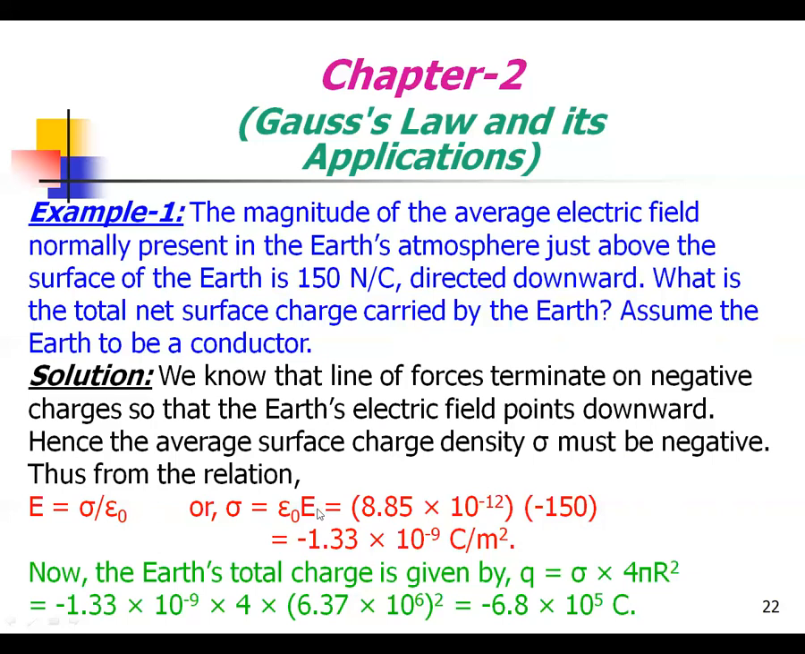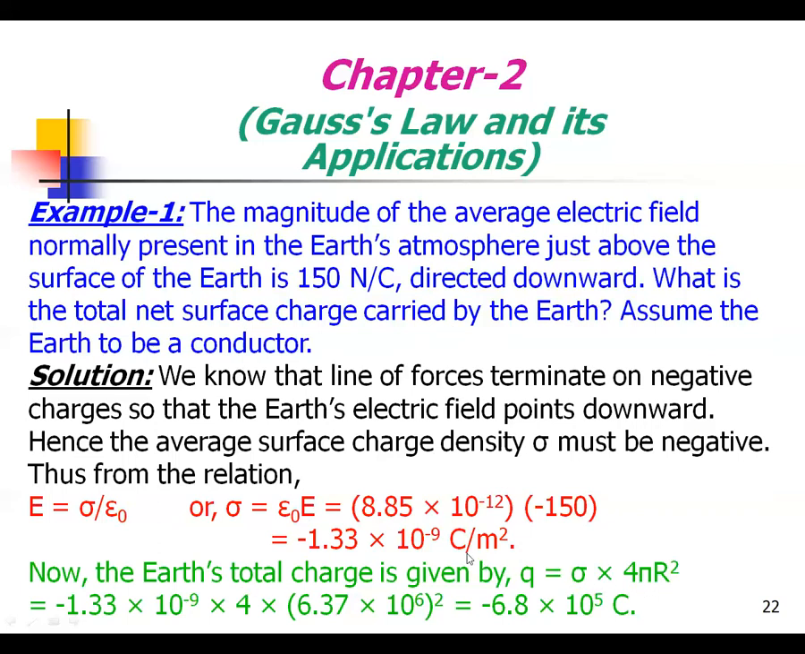The permittivity of free space has the value 8.85 into 10 power minus 12, and the field at the surface of the earth is minus 150. So sigma equals minus 1.33 into 10 power minus 9 coulomb per meter square. Now we have to calculate the total net surface charge carried by the earth. The total charge is given by Q equals sigma into 4 pi r square.